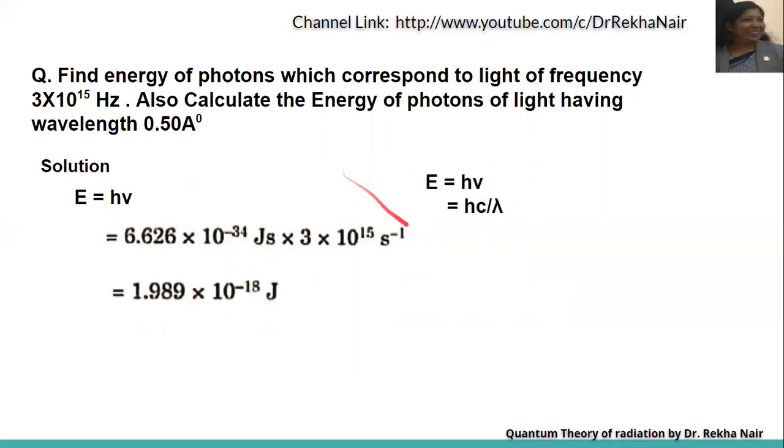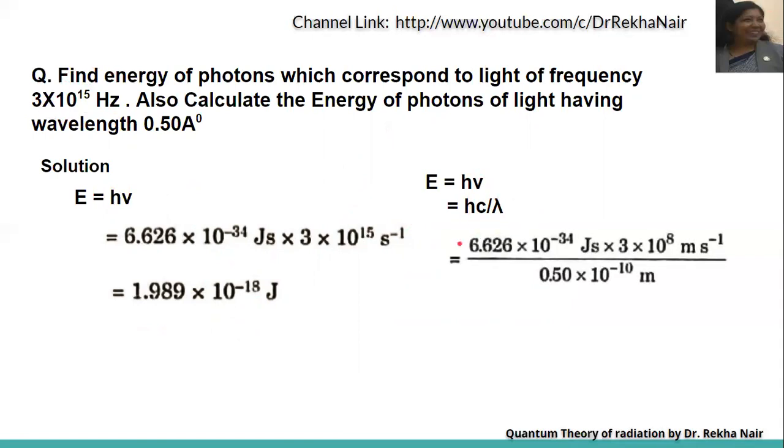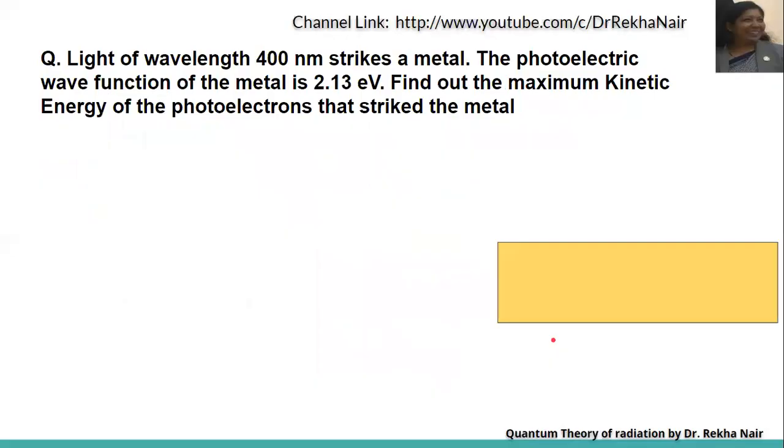Another case: E is equal to h nu, where nu is equal to c upon lambda, and we have h as Planck's constant, c as velocity of light, 3 into 10 to the power of 8 meter per second, and lambda is given as 0.50 angstrom, which means 0.50 into 10 to the power of minus 10 meter. So that is equal to 3.98 into 10 to the power of minus 15 joule.